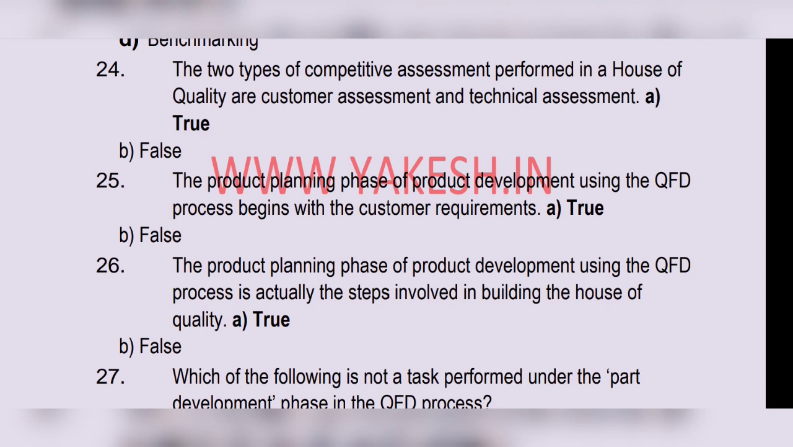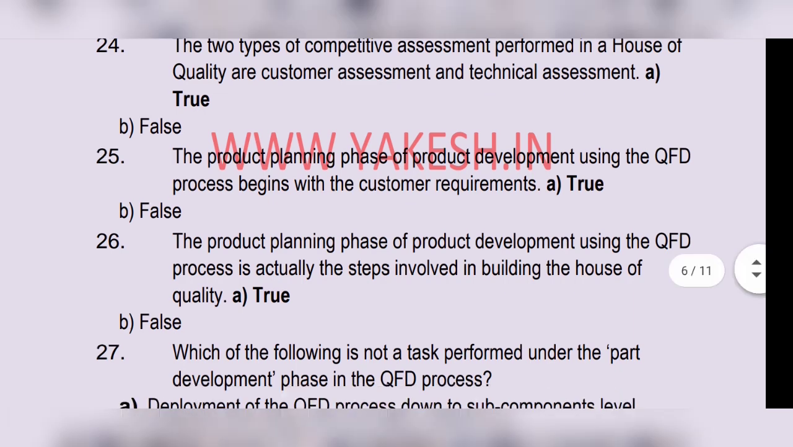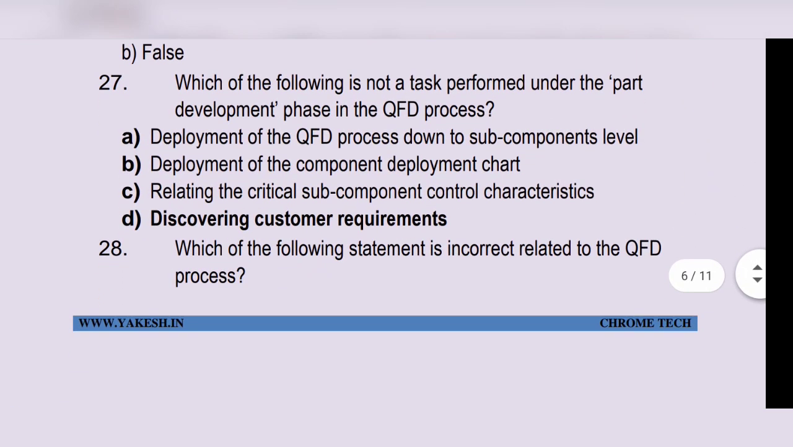The product planning phase of product development using the QFD process begins with the customer requirement. True. The product planning phase of product development using the QFD process is actually the step involved in building the house of quality. True. Option A is the correct answer. Which of the following is not a task performed under the part development phase in the QFD process? Option D, discovering customer requirements.